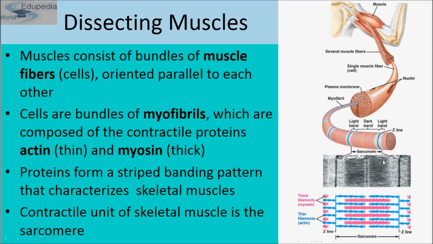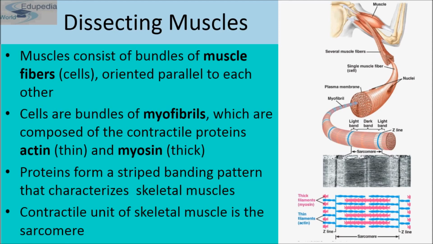That means a myofibril consists of two proteins: first is actin and second is myosin. These proteins form a striped banding pattern that characterizes skeletal muscle. As you can see, these are the stripings.